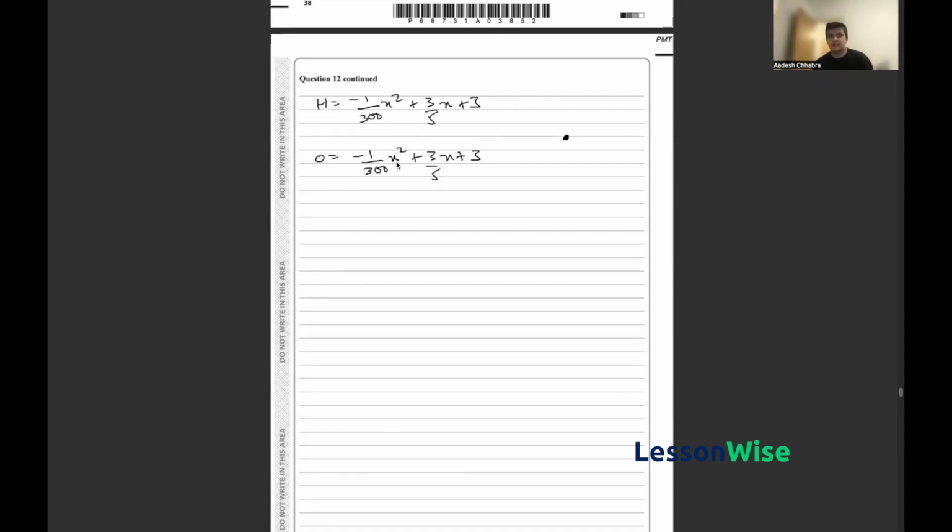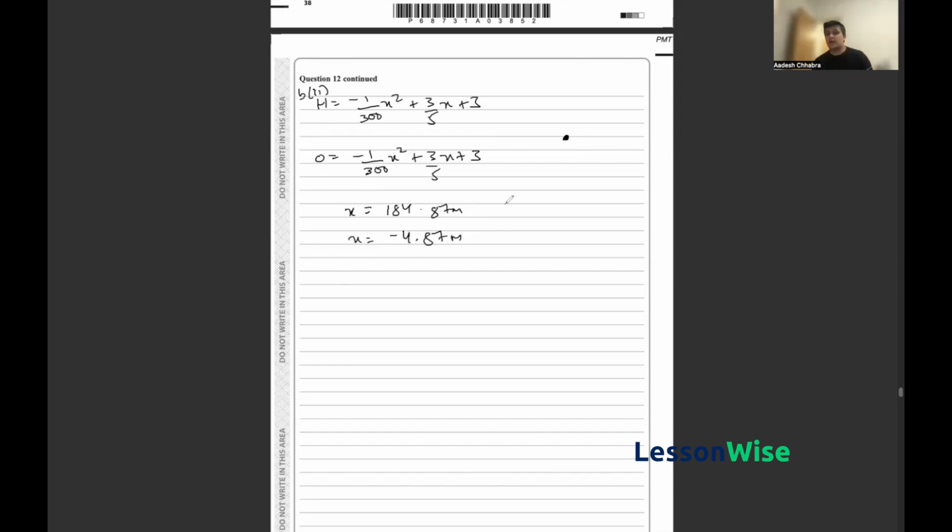To solve this, you can either use your calculator or the quadratic formula. It doesn't really matter, but you should yield the two values of x to be 184.87 meters, and also x is equal to minus 4.87 meters.